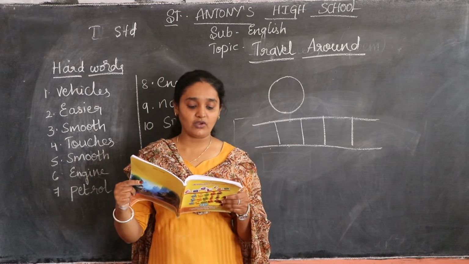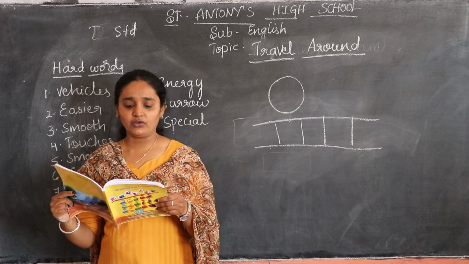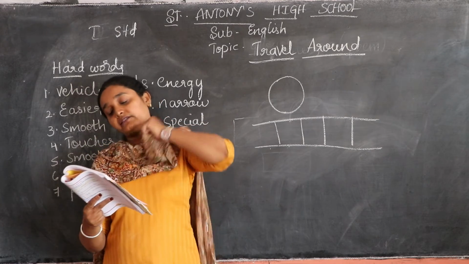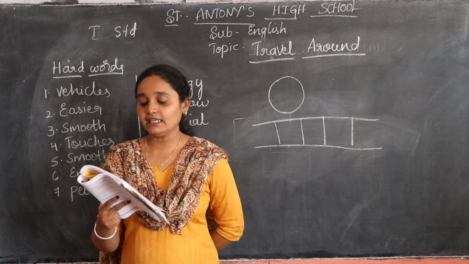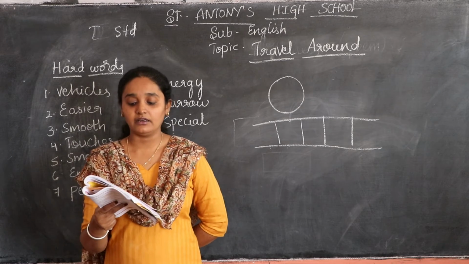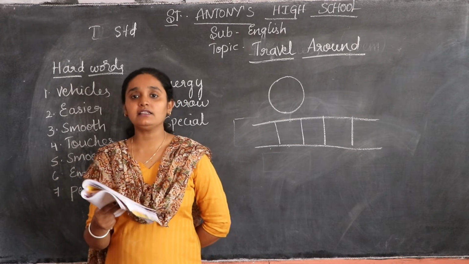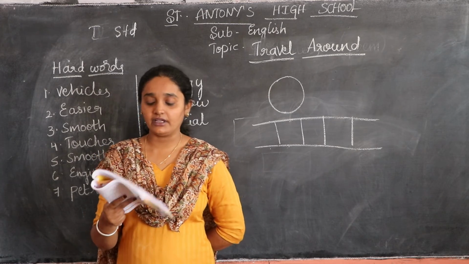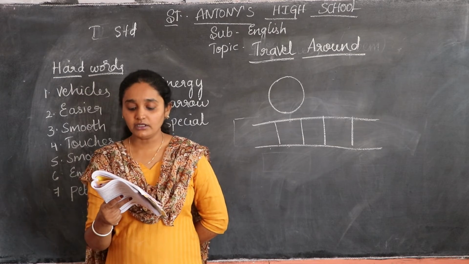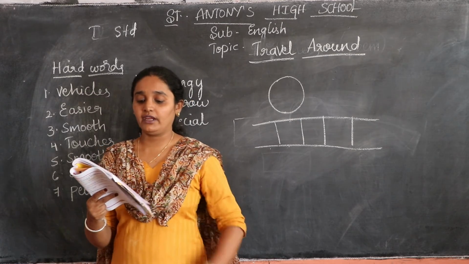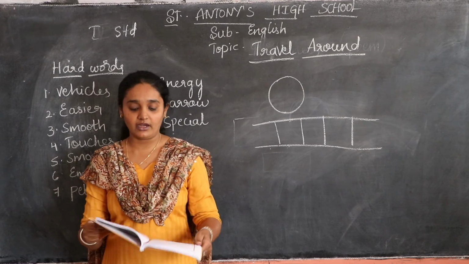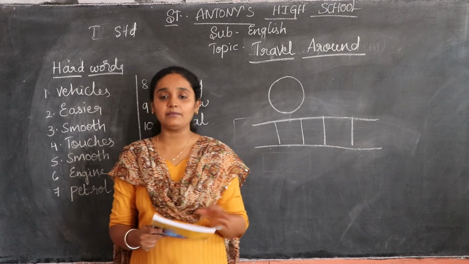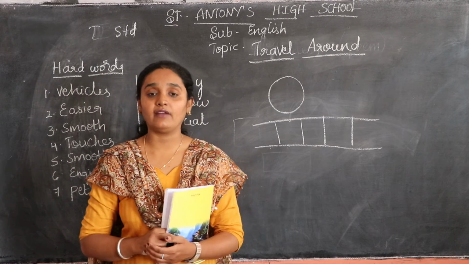This is page 104. You have some opposites also. I think you can do it by yourself, but I'll tell you some. What is the opposite of heavy? It is light. Easy, difficult. Smooth, hard. Good, bad. Fast, slow. One more time I am going to tell you. Heavy, light, easy, difficult, smooth, hard, good, bad, fast, slow. So these are the opposites. I hope you have understood the lesson, because it was a very simple lesson for you. We learned many things today.